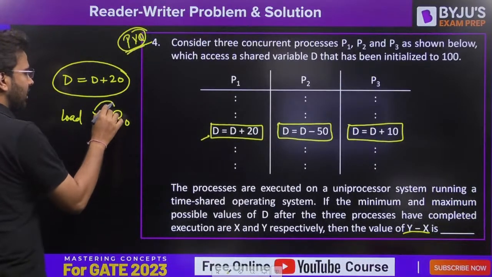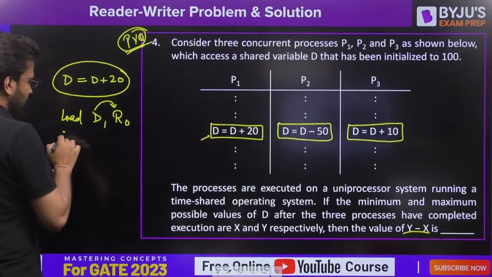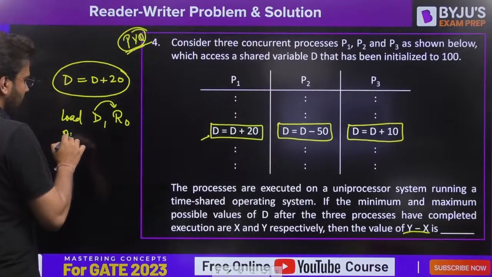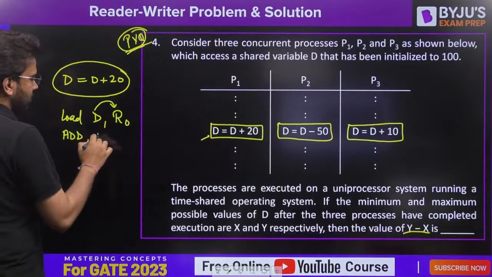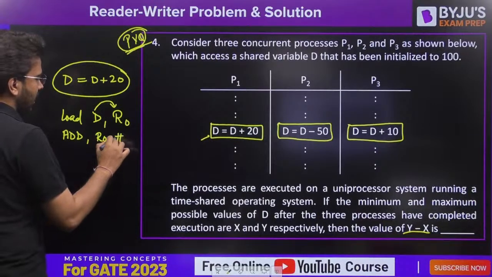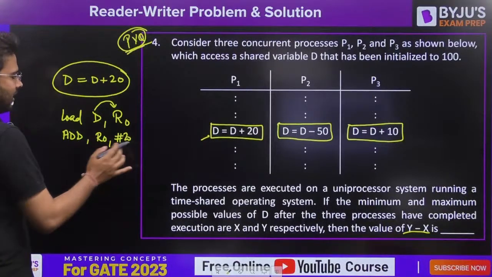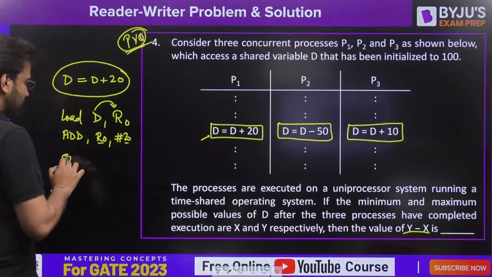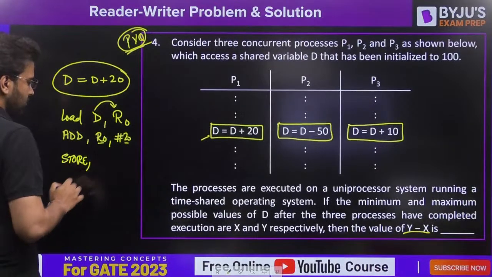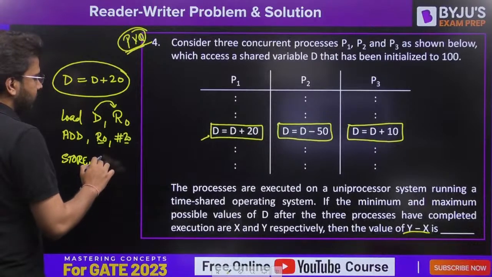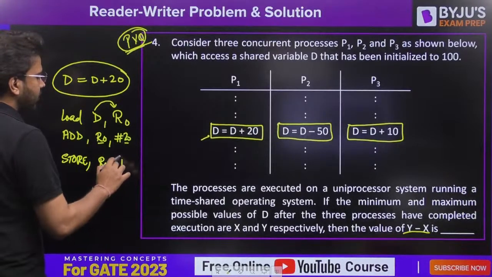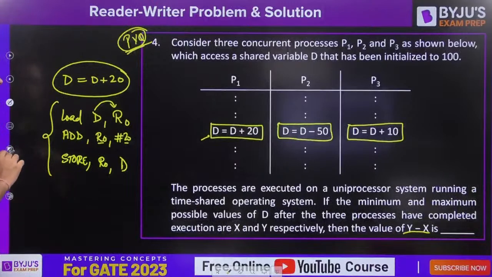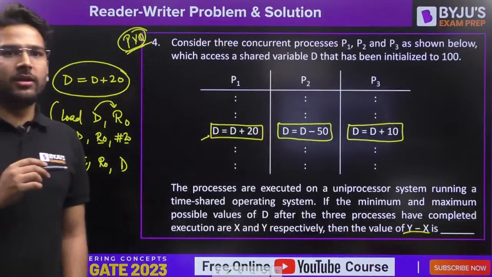That means you are loading the value of d into r0. Then you are performing the add operation. You are adding the value of r0 with 20, and then you are storing the value of r0 back to d. This is going to be the code at assembly level.